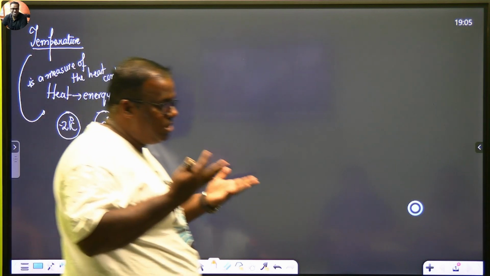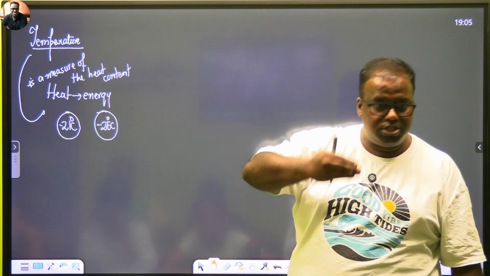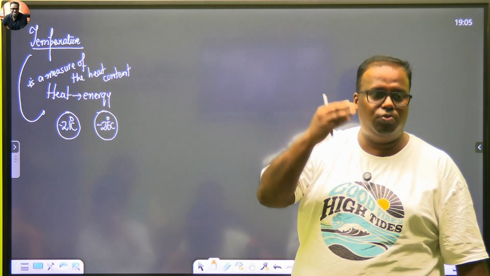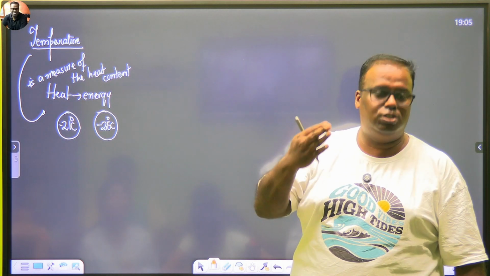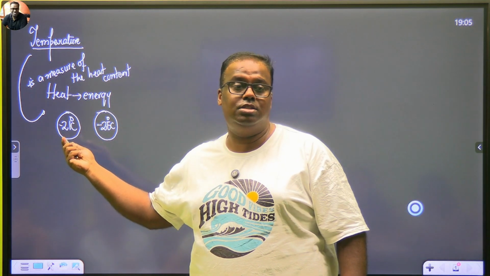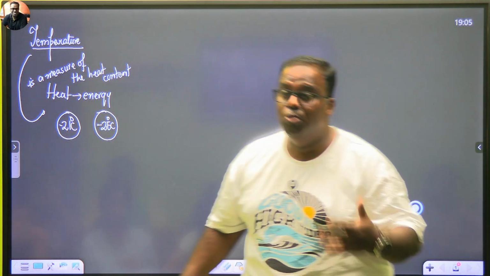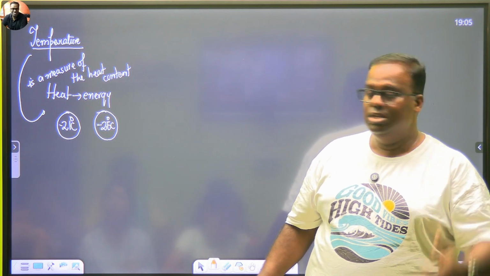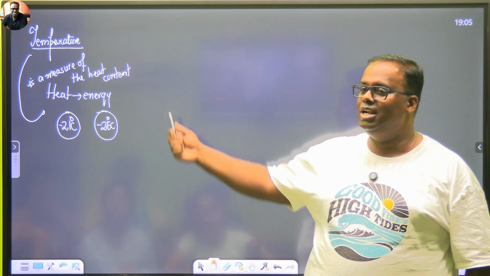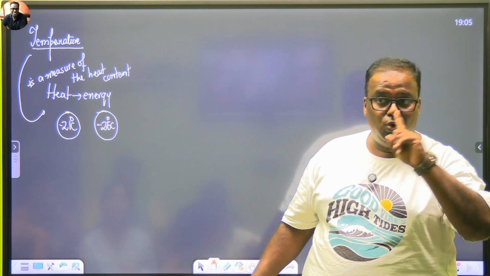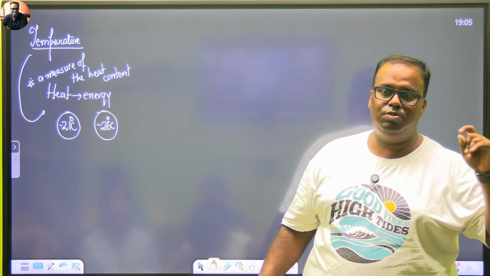That means, what does temperature tell me? Temperature tells me the measure of the heat content. If the temperature is more, the heat content of a body is more. If the heat content of a body is more, the body is said to be a hot body. Minus 21 is a greater temperature as compared to minus 25. So minus 21 has more heat. Yes or no? So what about minus 25? Minus 25 lost more heat. As a result, its temperature went down. Still we will not talk about cold. Cold works in literature. In physics, everything is said in terms of heat and heat content.